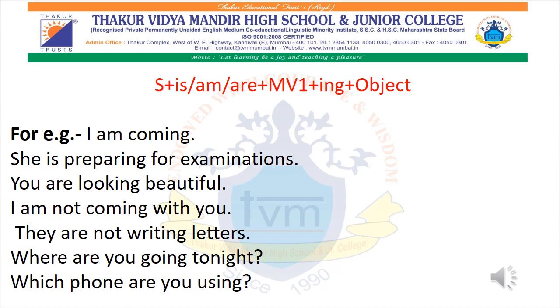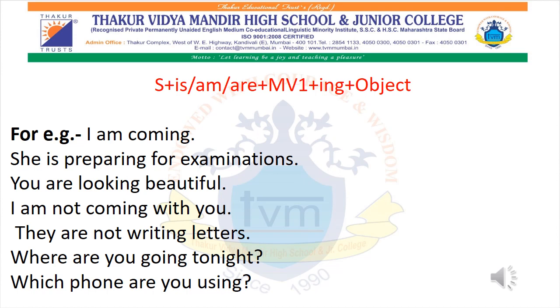She. Now since it is she, you all have to use the helping verb is. Very good. I am encouraging you all so that even you all must be thinking, okay, now she is there, so you all have to write is. So she is preparing for examinations. She is the subject. Is your helping verb. Preparing is the main verb's first form plus ing. For examination, examination over here is the object.